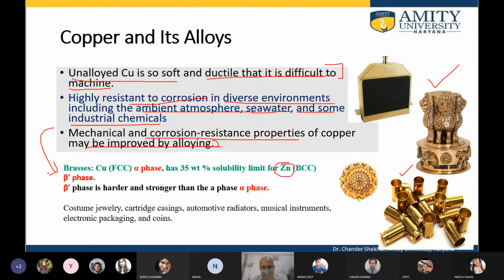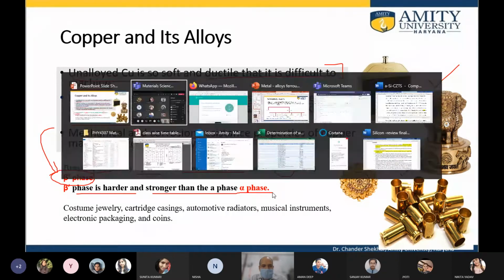But what we have seen is the alloys of copper, for example copper which is FCC in alpha phase, has a solubility limit of about 35% for zinc, beyond which is the beta phase. So if zinc is added into copper at more than about 35 weight percent, what we end up having is a BCC beta dash phase, and this beta dash phase is harder and stronger than the parent pure alpha phase.